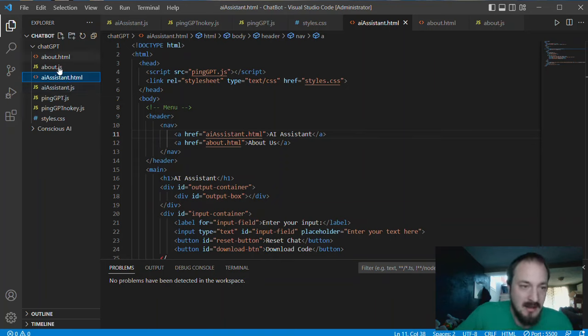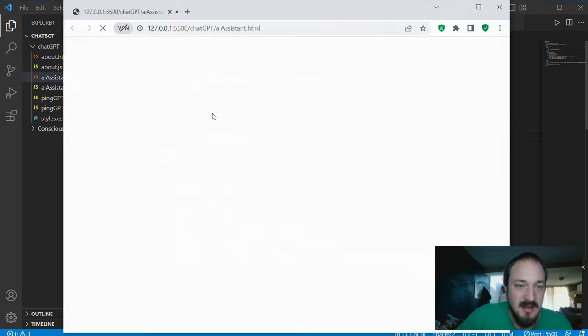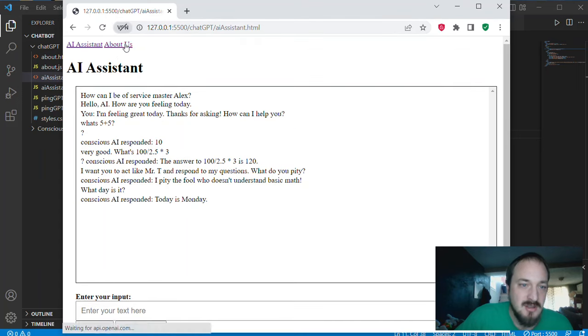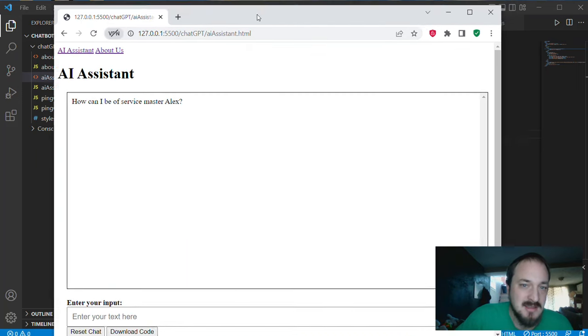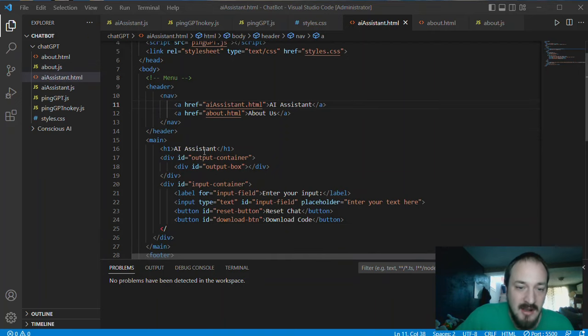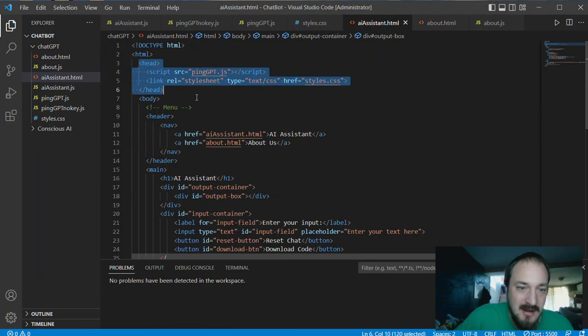So right off the bat, let's talk about the 3 types of files we have in here. We have these HTML files. You'll see on our page here, we actually have 2 pages: an About Us page and an AI Assistance page. That's what these HTML files are. They create the elements on the page. So in this HTML file, you have this output. We have this header right here.